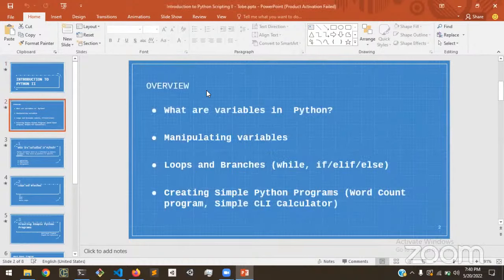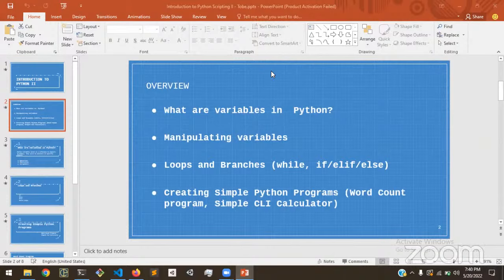Here's a quick overview of what we're going to be doing today. We are going to be looking at what variables are in Python and how to manipulate variables. I'm also going to be looking at loops and branches, which will be while loops, if, elif, else. And we're also going to look at how to create simple Python programs. So we will create a word count program, which is a program that counts the number of words in a sentence or in a text.